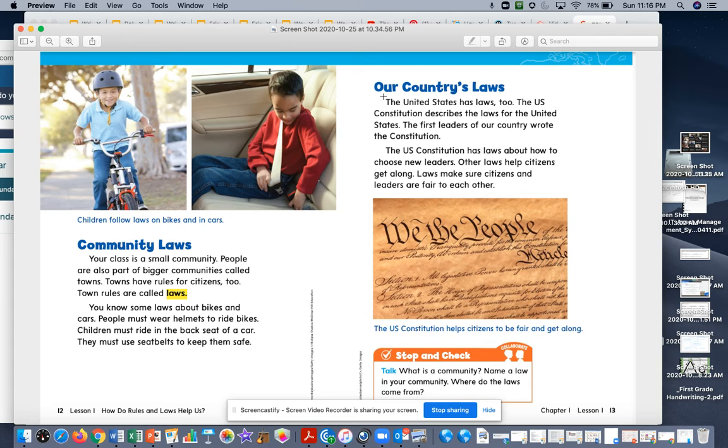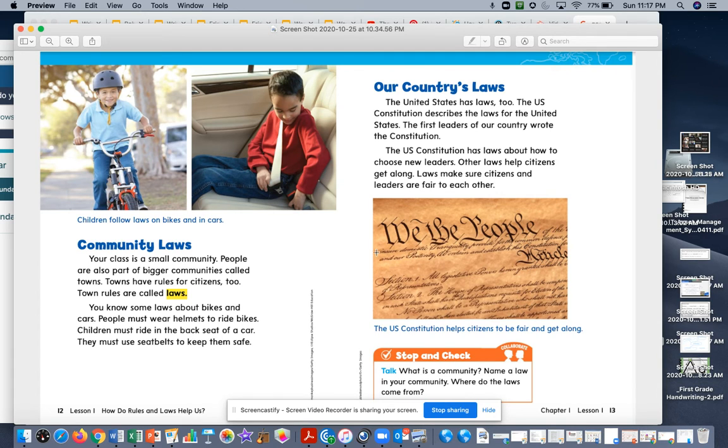Okay, now let's look over here and we're going to read on this side. Our country's laws. The United States has laws too. The U.S. Constitution describes the laws for the United States. The first leader of our country wrote the Constitution. The U.S. Constitution has laws about how to choose new leaders. Other laws help citizens get along. Laws make sure citizens and leaders are fair to each other.